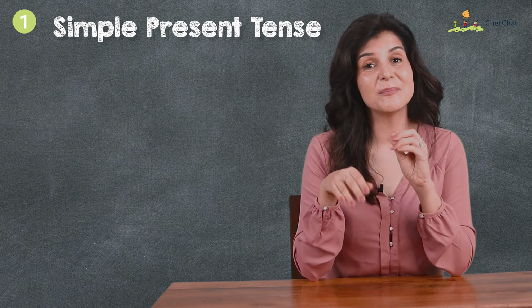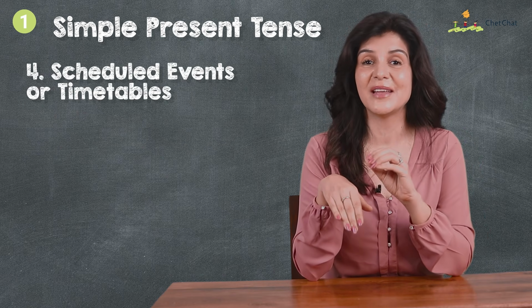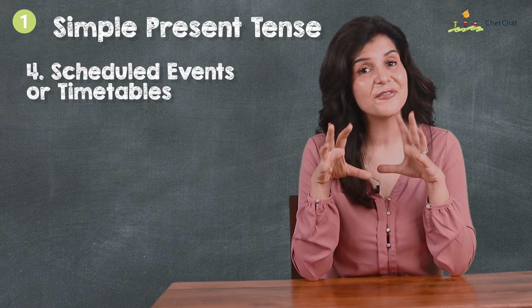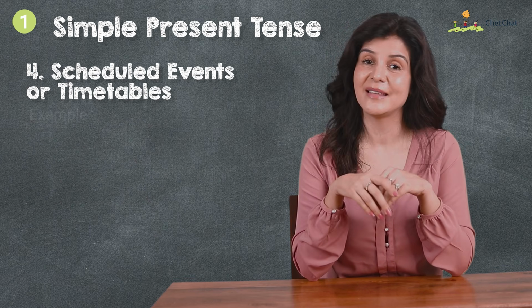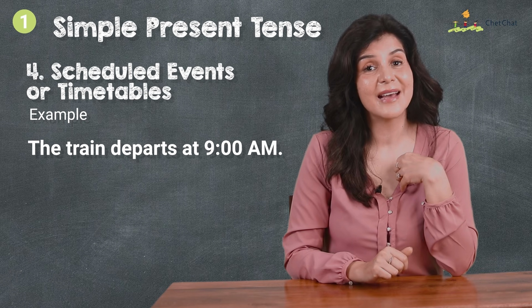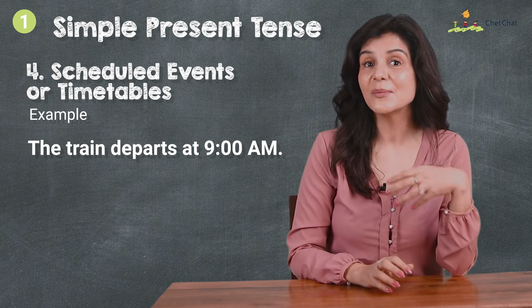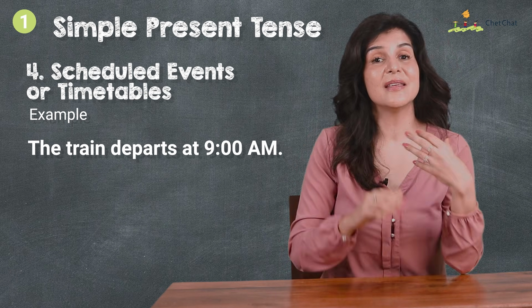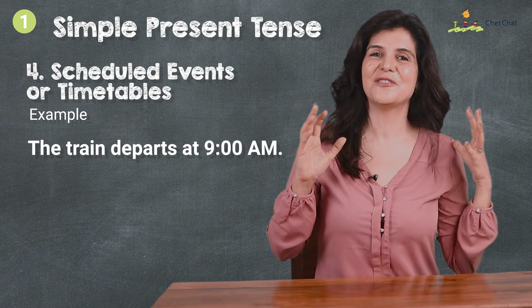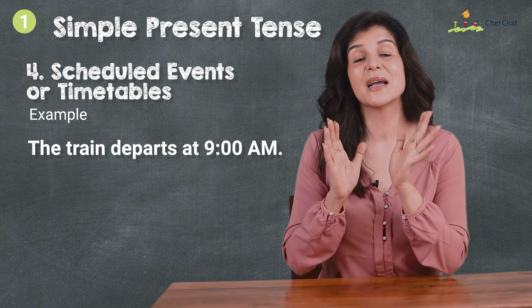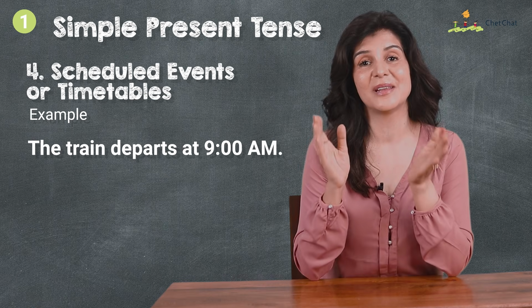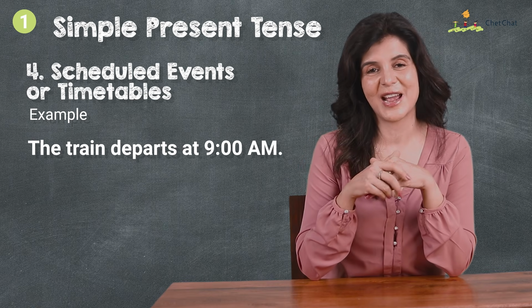4. We use simple present tense for scheduled events or timetables. These are fixed schedules or future events that are part of a regular plan. Example, the train departs at 9 a.m. This event will take place in the future, but there's a regular timetable. This train regularly departs at 9 a.m. So much so that it has become a permanent scheduled event, like a fact or a habit.